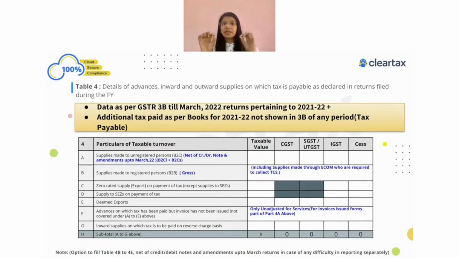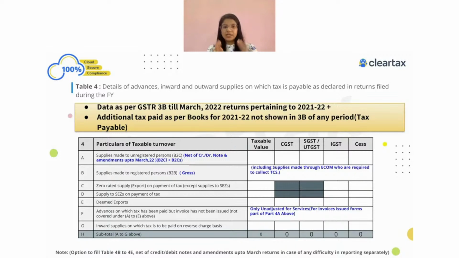Second part is the liability which was related to the current year, liability related to FY 21-22 on which I have not paid taxes in the current year or even in the next year. That also has to be reported in table number 4 and 5. Sometimes what happened is that after we have done the reconciliation between GSTR-1, 3B and the books of account, we realized that there was some liability which we have not shown in GSTR-1, we have not shown in 3B, we have not shown till date.